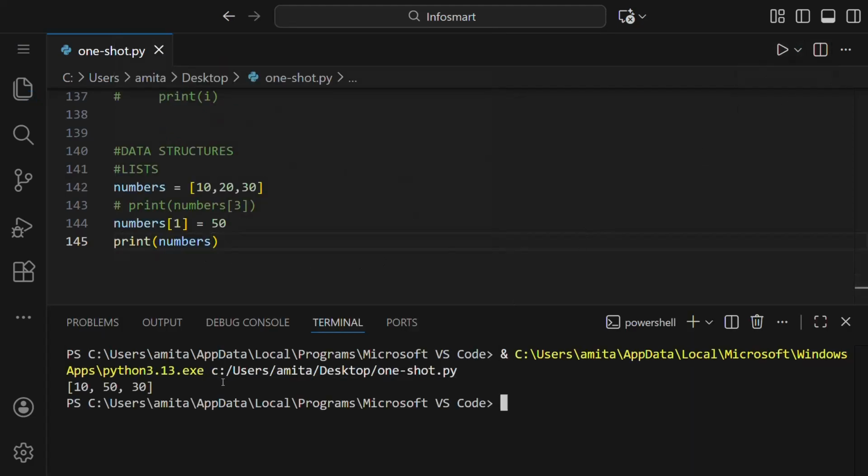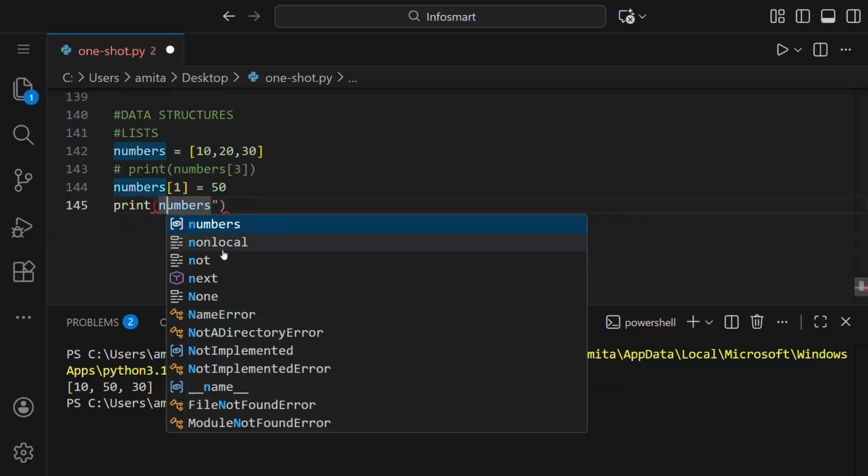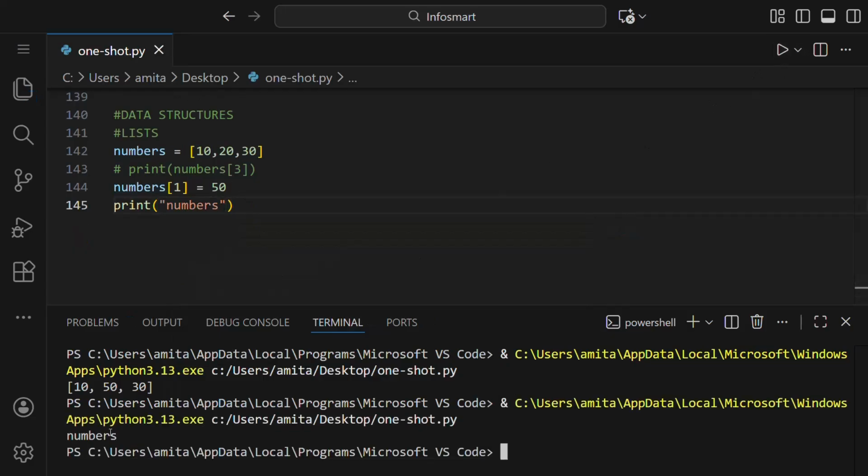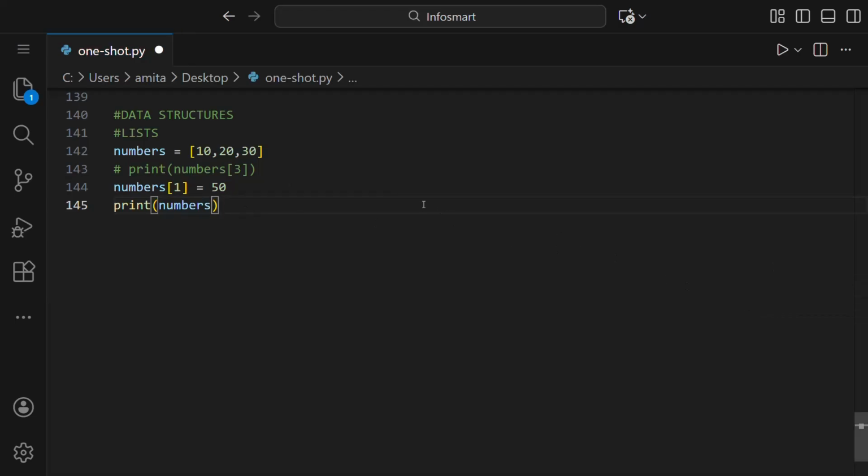So you can see we got 10, 50, and 30. Just remember while printing this list, do not put it in double quotes, otherwise it will print numbers instead of the list. Like if we just put double quotes here and then run this, you can see we got numbers and not the list. So it shouldn't be a string, it shouldn't be written in double quotes.